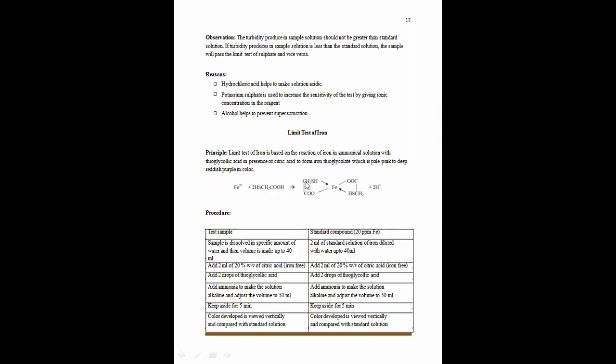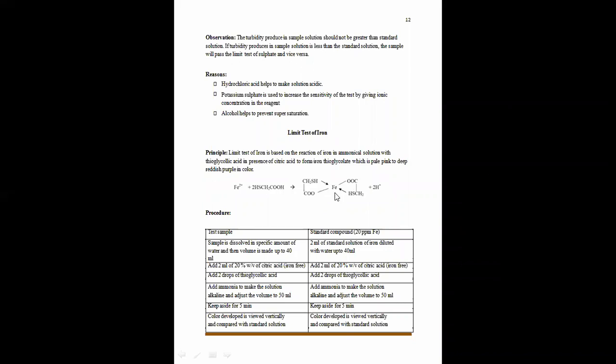This complex is formed between the ferrous ions, that is iron as an impurity, and the thioglycolic acid in the presence of ammonia and citric acid. This complex is known as iron thioglycolate.